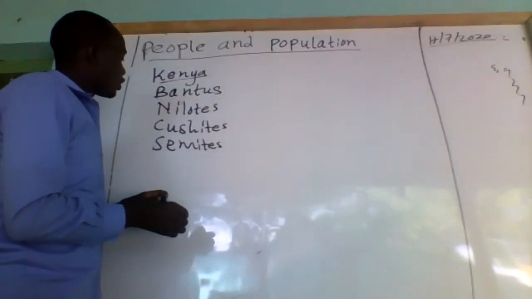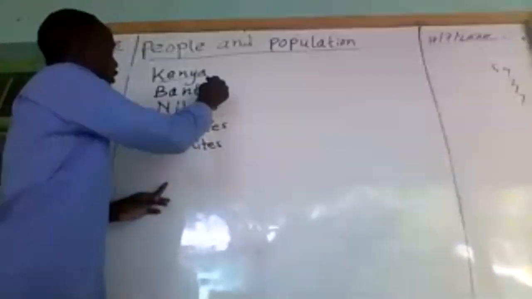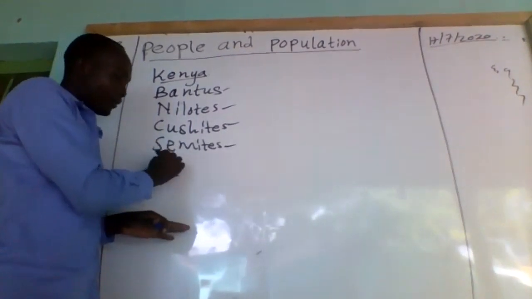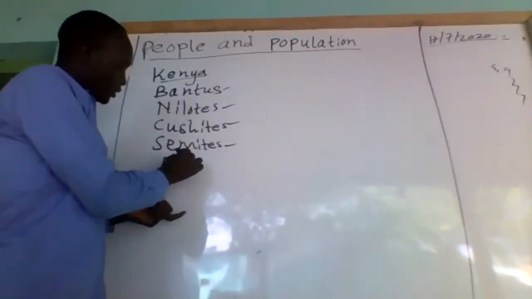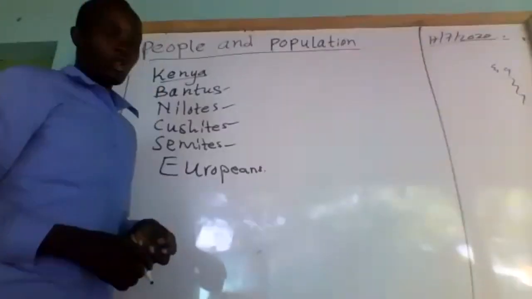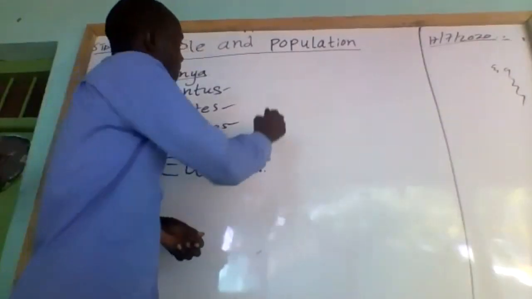Then we have also what we call the Bantu, Kushites, Semites, then the Nilotes. We can also have the Europeans and so on. So we shall start with the Bantu.